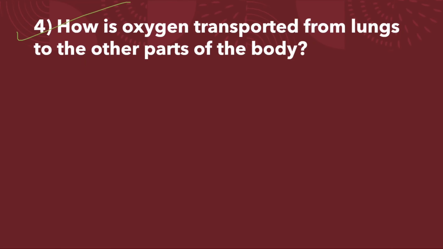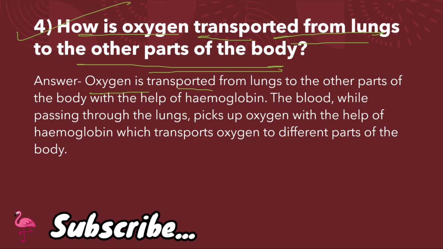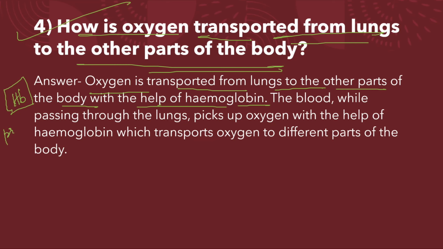Question number 4. How is oxygen transported from the lungs to the other parts of the body? Answer. Oxygen is transported from the lungs to the other parts of the body with the help of hemoglobin. And what is hemoglobin? Hemoglobin is actually a protein. It is actually a protein.